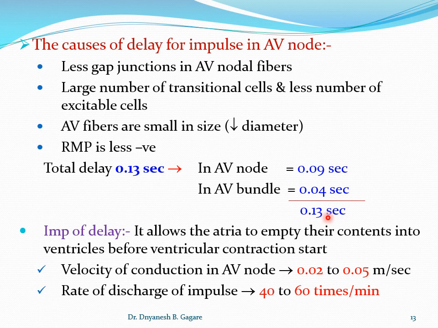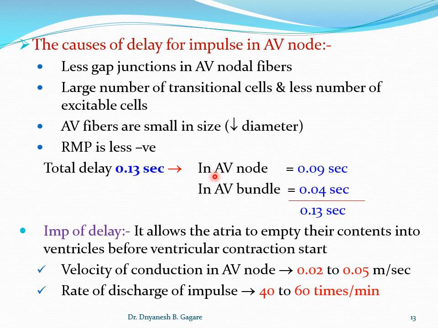So if an MCQ comes, for medical students, you have the MCQs, but physiotherapy students don't have MCQs. But for medical students, in case an MCQ is there, you should know how much the delay is and where it is.